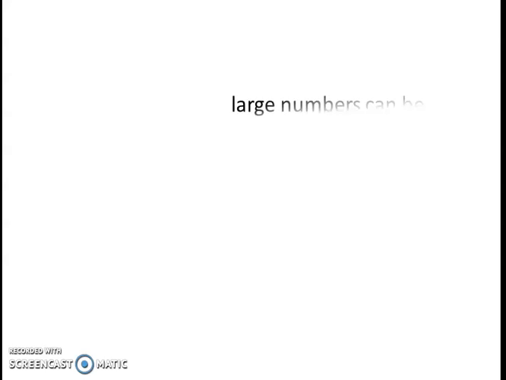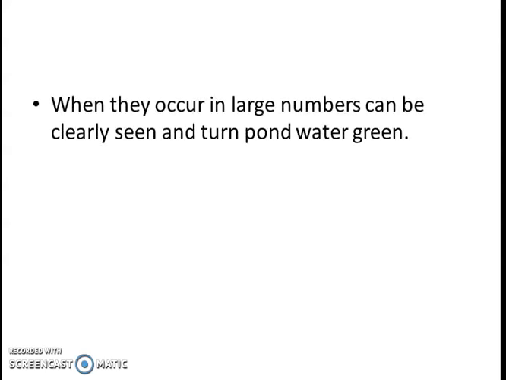Since they are microscopic, they can be seen clearly when they occur in large numbers. When they are in a large group, they can be seen and turn the pond water green. Just in the beginning of the lesson, when I started algae, I showed you a diagram where you were looking at the algae. They clearly turn the whole pond green. So this is what we have about the two groups of the plant kingdom.